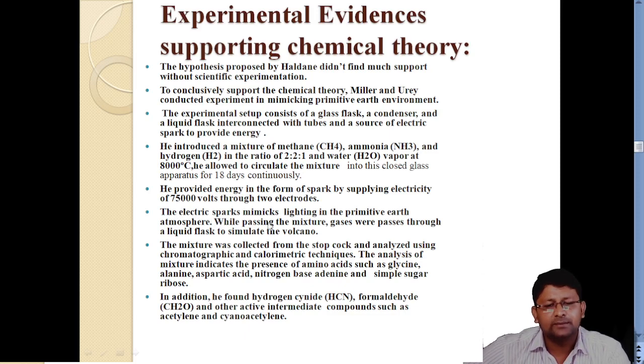The electric spark mimics lightning of the primitive Earth's atmosphere. Then the mixture was collected from the stop cork.